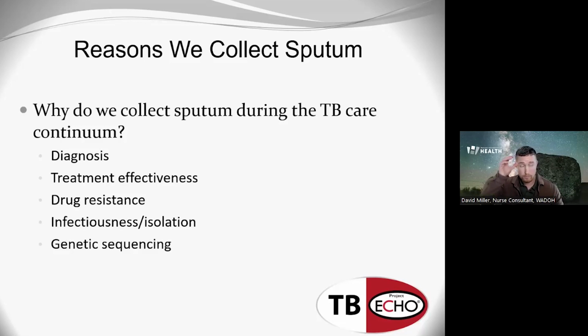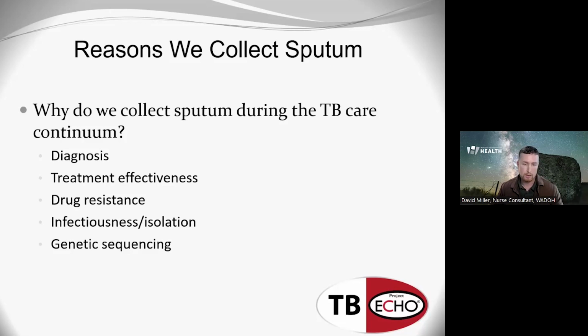Public health uses sputum results for lots of reasons, but how infectious a person with pulmonary TB is is one of the main things. Should we even do a contact investigation? It's largely driven by the results of sputum testing. And then, when can we take somebody off of isolation, which obviously has huge social and mental health impacts on our patients.